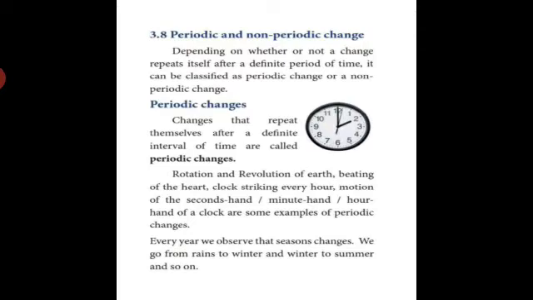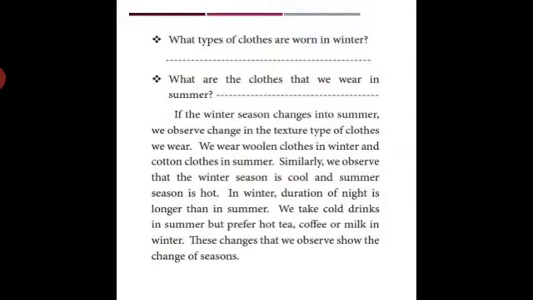Why are you wearing such costumes? If the winter season changes into summer, we observe a change in the texture and type of clothes we wear. We wear woolen clothes in winter and cotton clothes in summer.